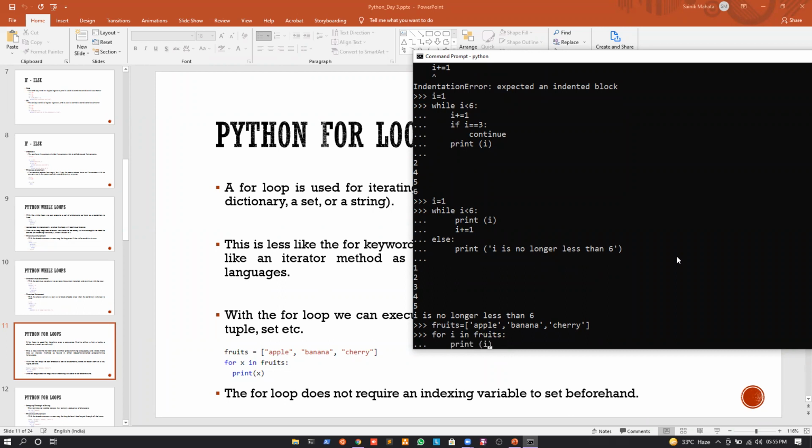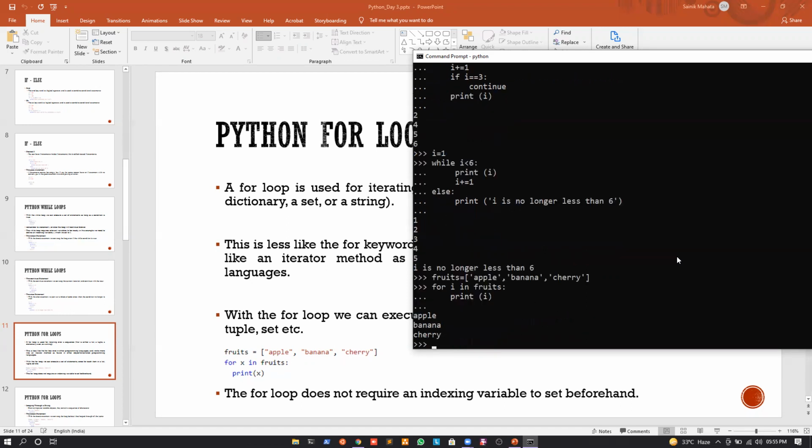Now what is happening in this case? We can see that i is the iterator, and it will go to every element of the list. It will take every element and print that element to the output. If I press enter on this, you can see that first the iterator i will go to apple and print apple. It will go to banana, print banana, and then go to cherry and print cherry.